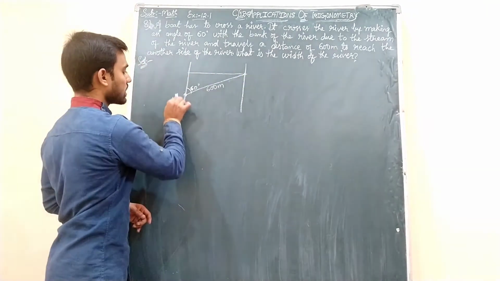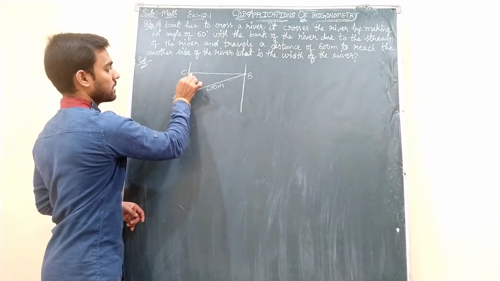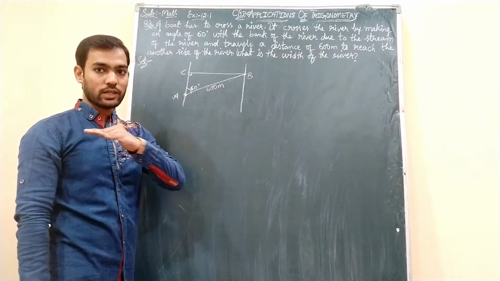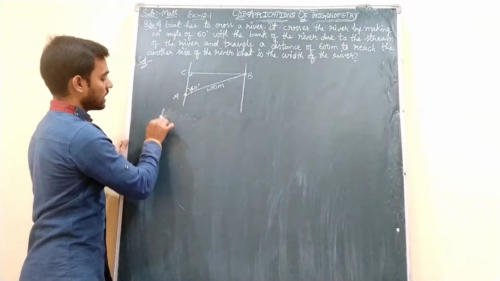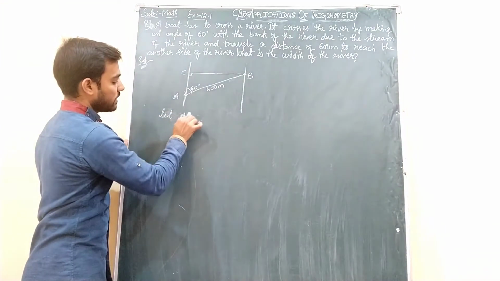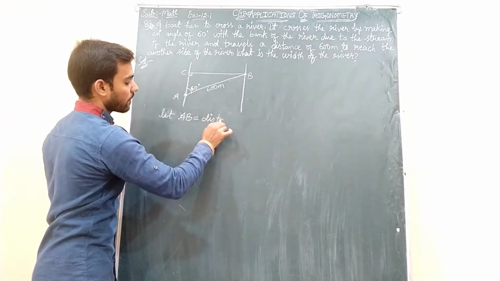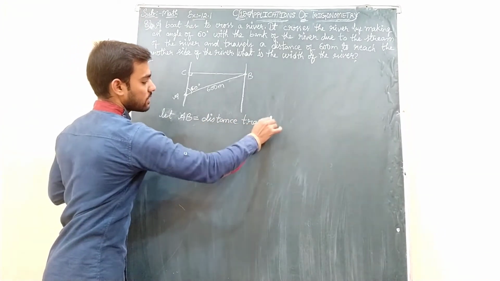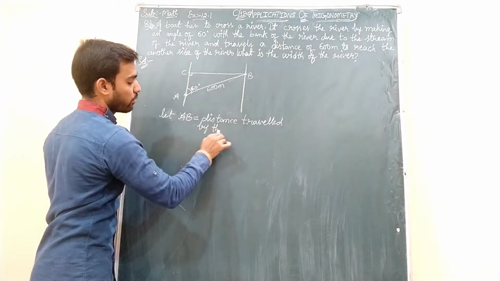Okay, so I take this as A, B and this as C, and remember this will be perpendicular. When we say the width of the river, we calculate the straight line. So here, let AB be what, students? It is the distance traveled by the boat.